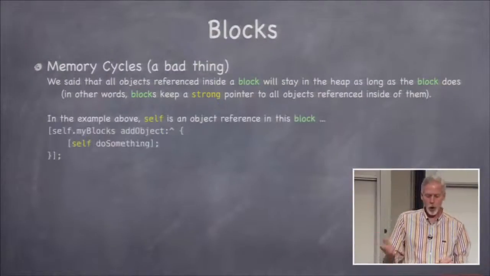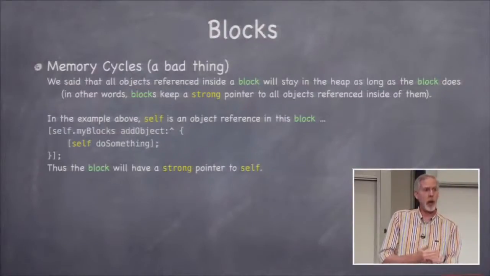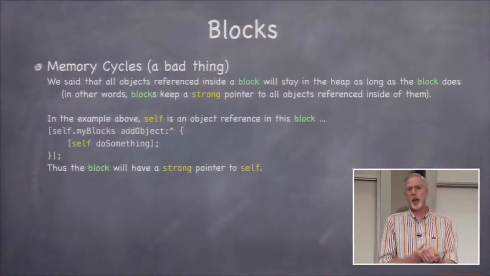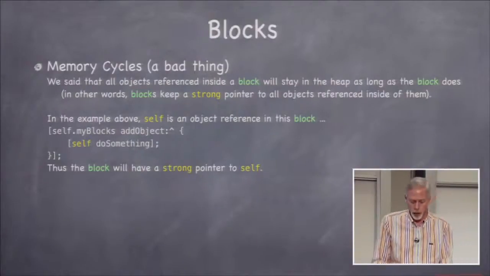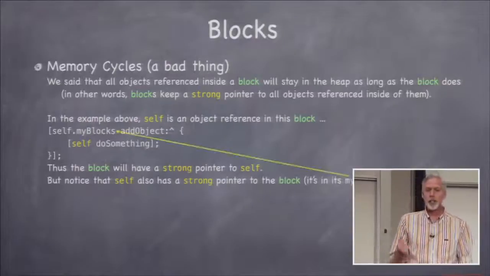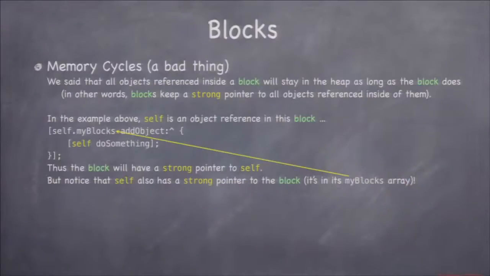So for example, in this code, a strong pointer will be held by that block to self. You see why? Because the block, as long as it stays around in that array, needs to be able to call self do something, so it needs to always keep a strong pointer to self as long as the block exists. However, the problem is that self has a strong pointer to the block through its myBlocks array, right? Self has a strong pointer to myBlocks, which is an array. Arrays always hold their things strongly. So now both of them are pointing strongly to each other. The block is pointing to self, self is pointing to the block.